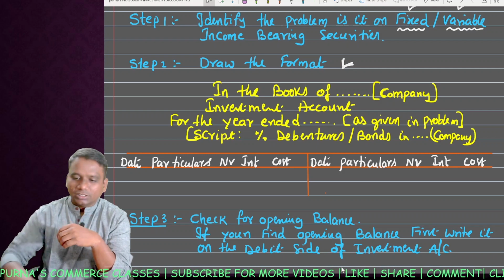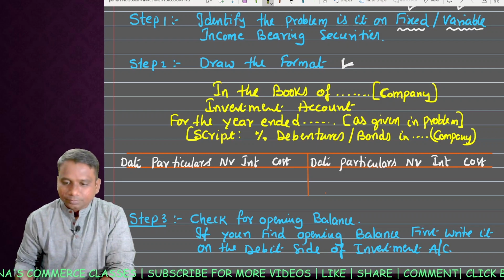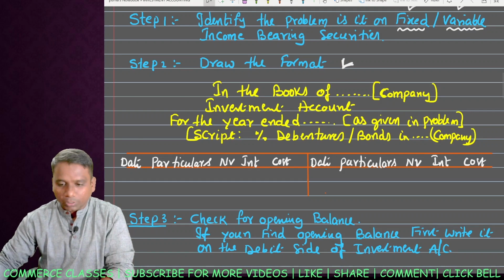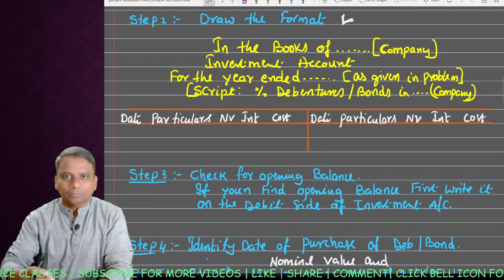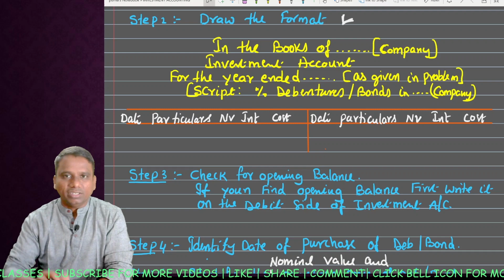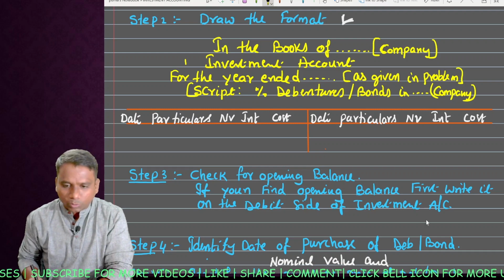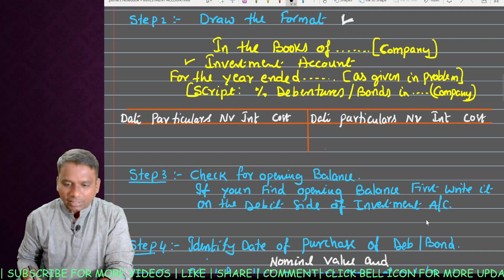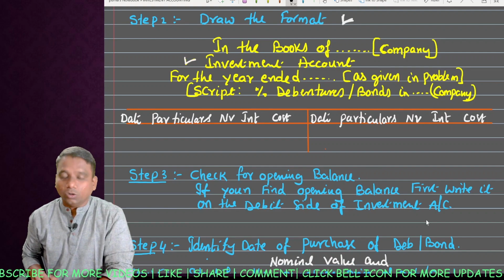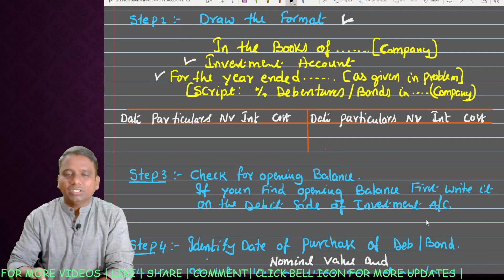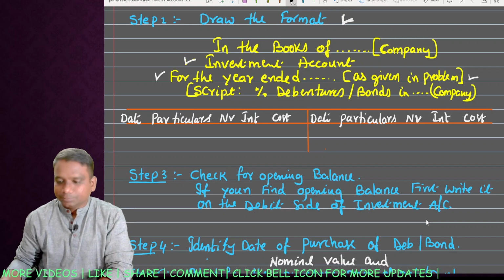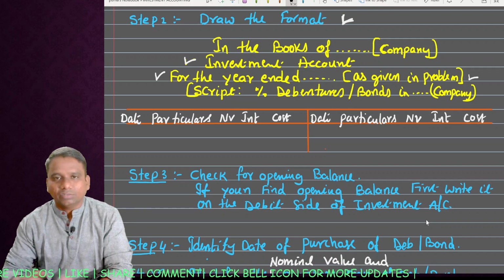Okay, so what is the format for this problem? First, in the books of, the company name. In the books of the company which is given in the problem. Next you have to write investment account. After that, the year end date. In the examination problem, if you get the date, then you can write this, otherwise you can ignore.